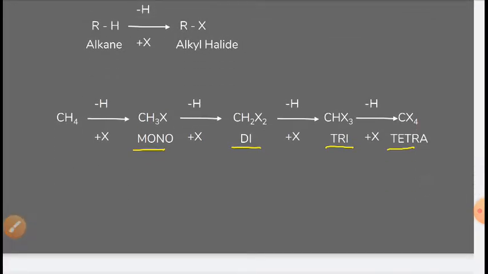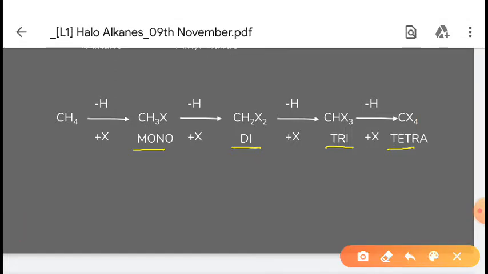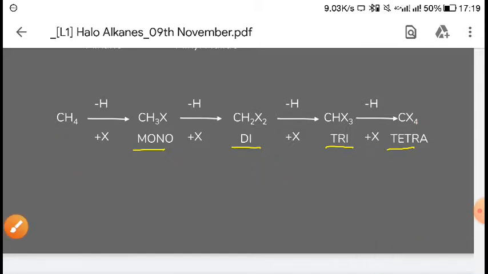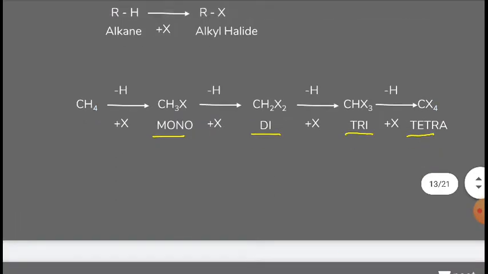So haloalkanes are halogen derivatives of alkane, formed by replacing one hydrogen from an alkane, and in place of that hydrogen adding a halogen atom. Always remember, suppose we take one example here. Suppose we have CH4, like this.